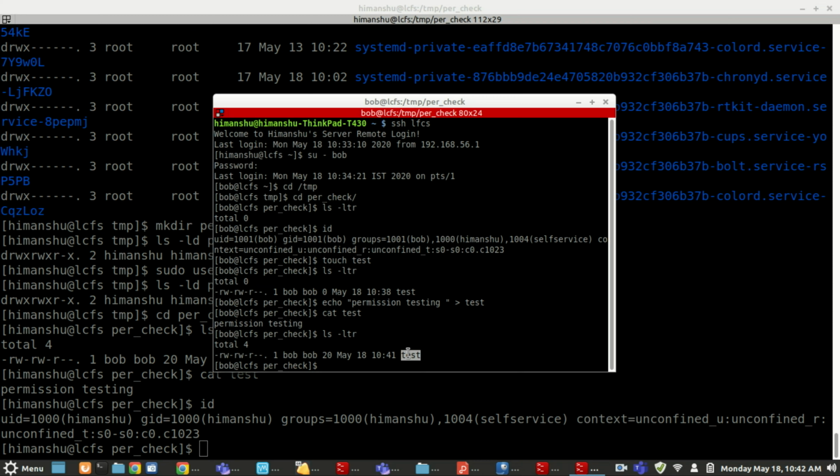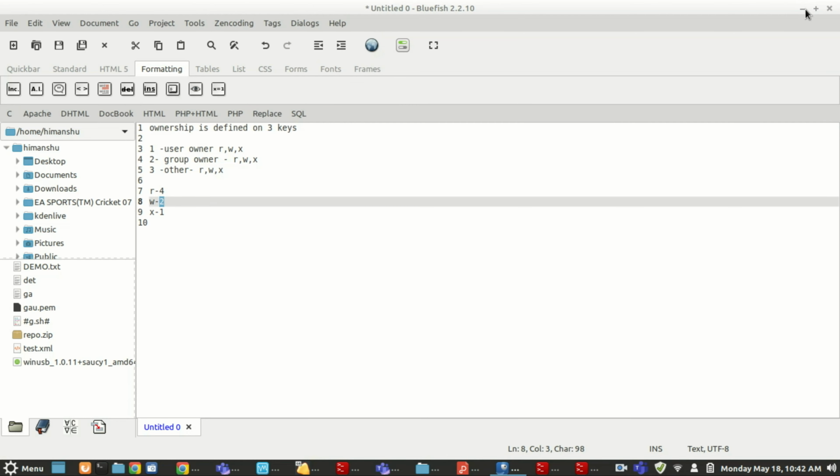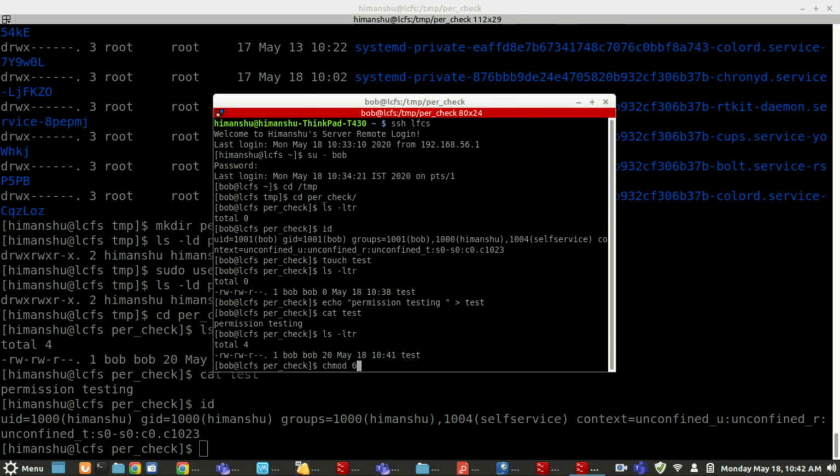Now, how to remove the permissions from a user? There is a command known as chmod. chmod is for changing the permission. So how do you want to change the permission? I want read write to be there for my user. Read write will be RW. R means 4, W means 2, right? Just now I told you. R means 4, W means 2. That means 6. So the permission for user you will give is 6.